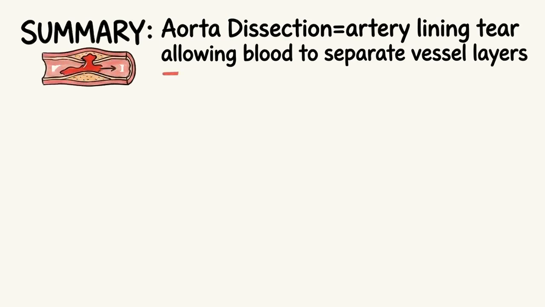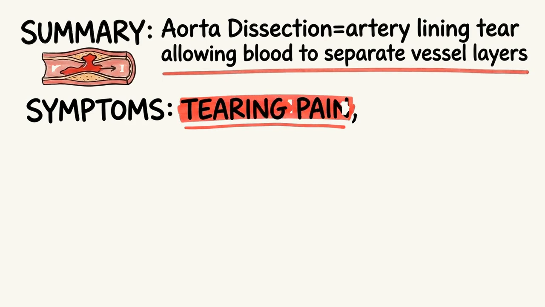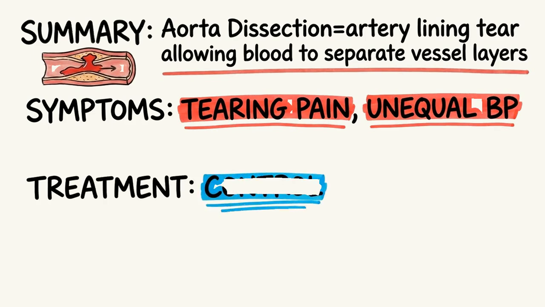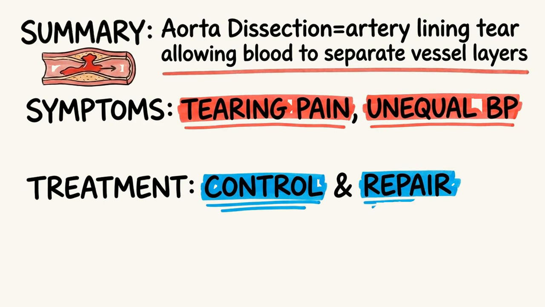In summary, a dissecting aortic aneurysm is a tear in the inner lining of the aorta that allows blood to separate the arterial wall layers, most often driven by chronic hypertension stressing an existing aneurysm. It presents with sudden tearing chest or back pain, unequal blood pressures, and pulse deficits. It requires immediate heart rate and blood pressure control, along with surgical repair when able, to prevent rupture.